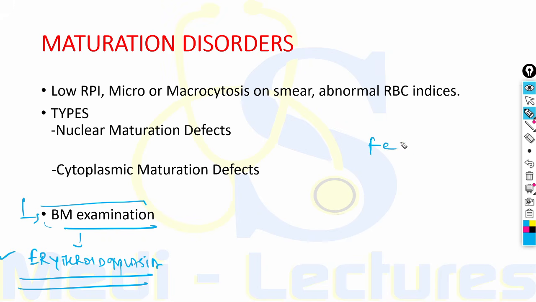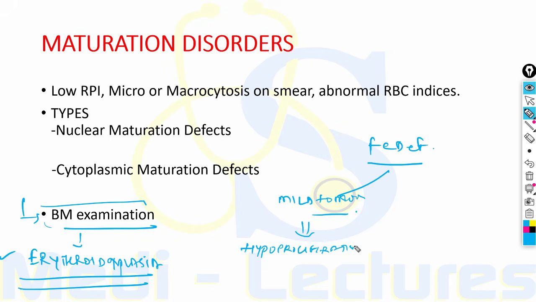Now a very important concept: in cases of iron deficiency, if it is a mild to moderate iron deficiency, then the erythroid marrow proliferation is blunted, leading to a hypoproliferative disorder. On the other hand, if there is severe iron deficiency, the erythroid marrow becomes hyperplastic despite the iron deficiency. Now this disorder converts into a maturation disorder.